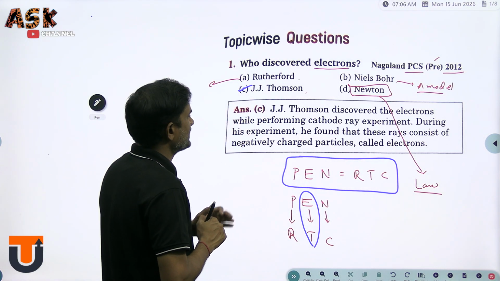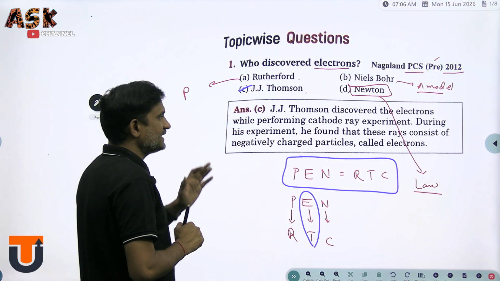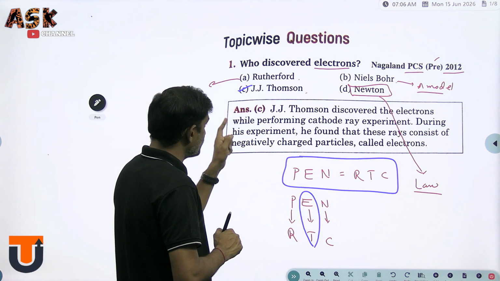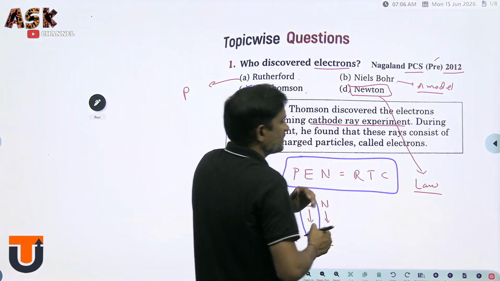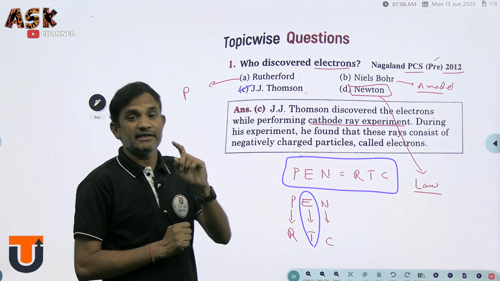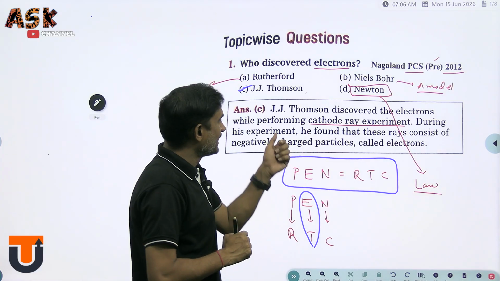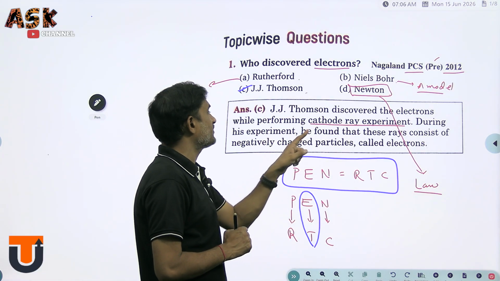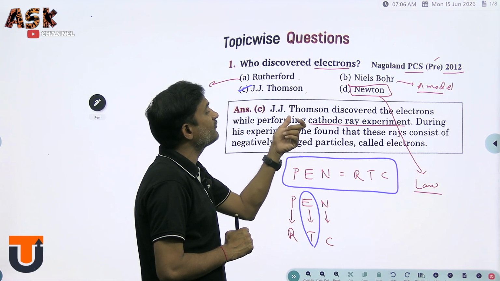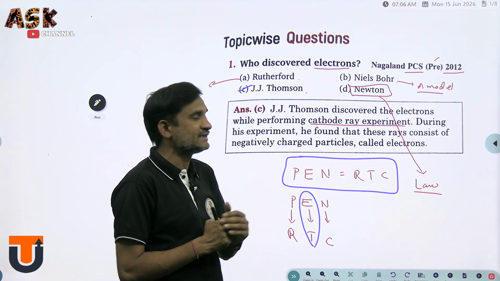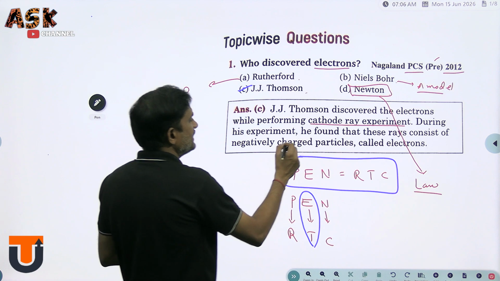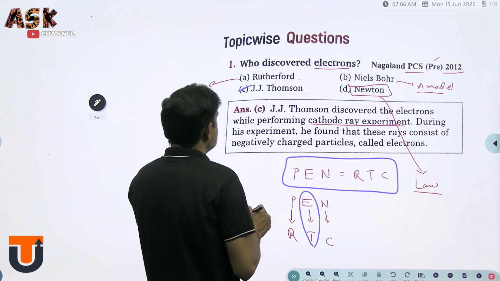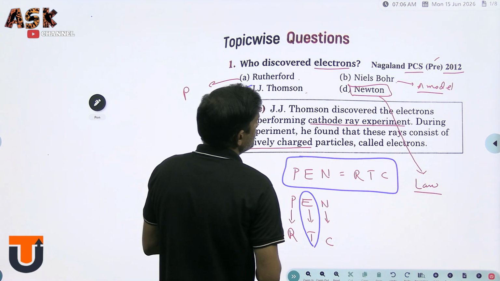There is one explanation you have to see. J.J. Thomson discovered the electron while performing the cathode ray experiment. In some other examination in the future, a question may be asked about this. J.J. Thomson discovered the electron while performing which ray experiment? The cathode ray experiment. During his experiment, he found that these rays consist of negatively charged particles.